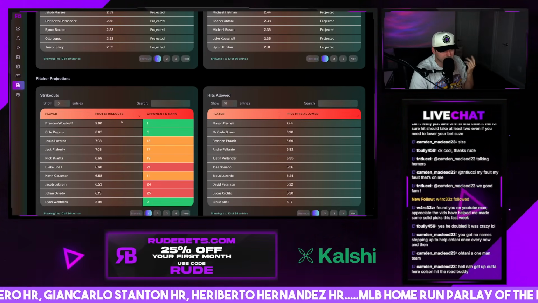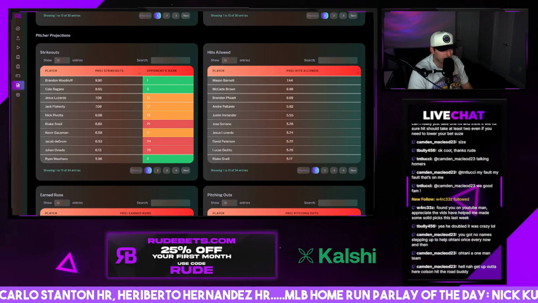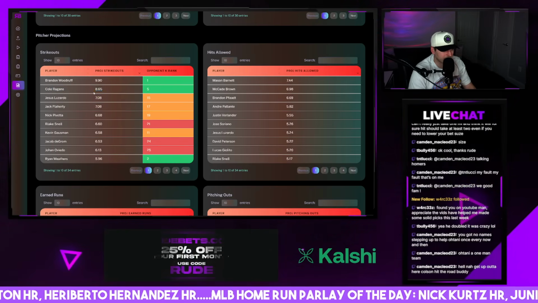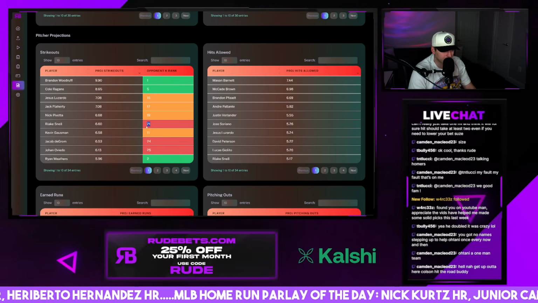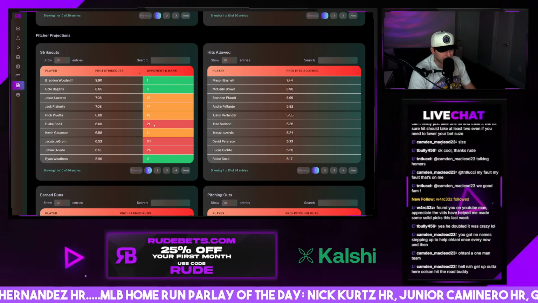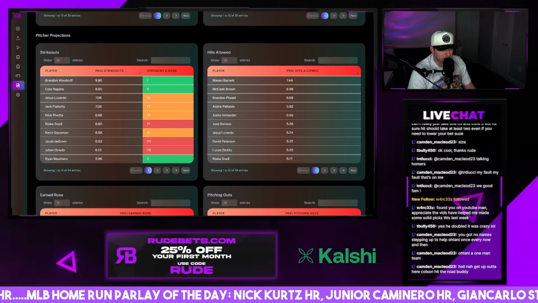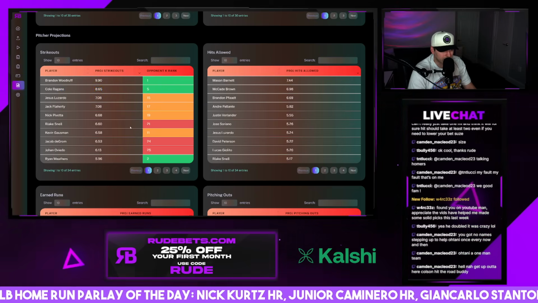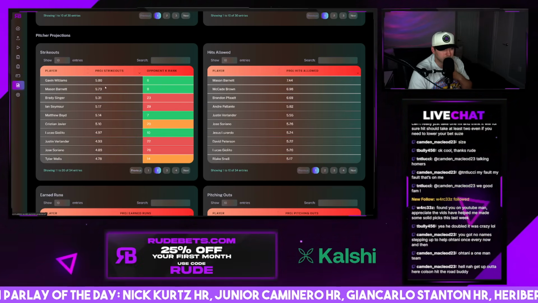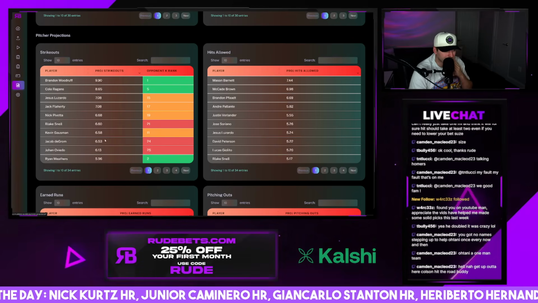Woodruff strikeouts. He's obviously number 1 with that matchup against the Angels. Cole Ragans, wouldn't touch him with that just coming back from injury. Got to stay away from that. Other than that, we got a lot of orange and red matchups here. Orange means kind of middle of the pack in terms of how much they strike out. Red means they don't strike out that much. Green's what you want. We only have 2 green matchups at the top, and his line's insanely high, and he's an injury guy. Next best would be way down here with Ryan Weathers, Gavin Williams, Barnett. It's just a little brutal of a day.